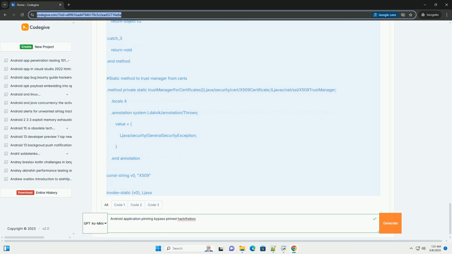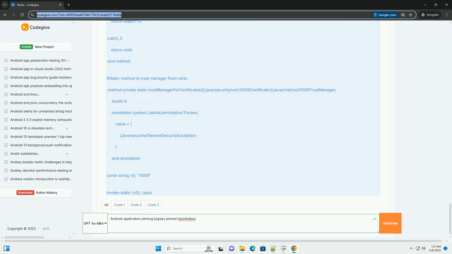Analyze pinning implementation. Examine the code that performs the actual certificate pinning logic. This usually involves creating an SSL context with a custom trust manager that validates the server's certificate against the pinned certificate. Look for comparisons between the server's certificate and the stored pin.